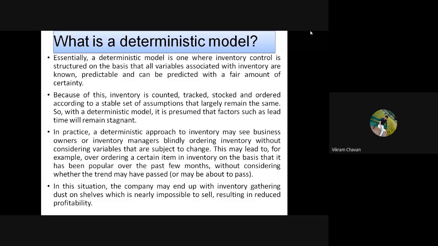And in the deterministic model, there is very little chance to consider the trends and seasonalities, and due to these lacunas of the model, the deterministic models are less likely to be used in the industries.